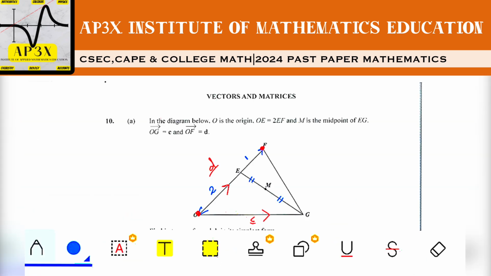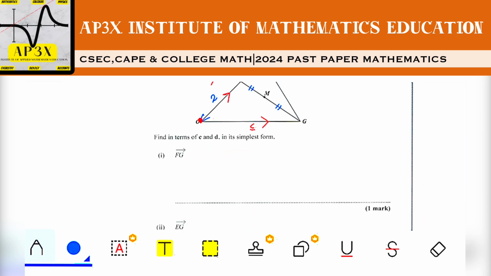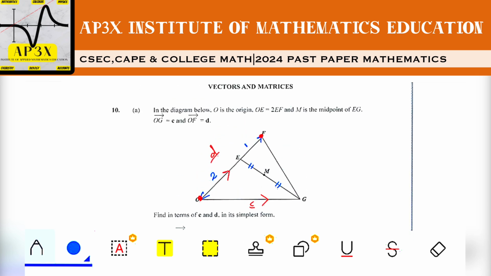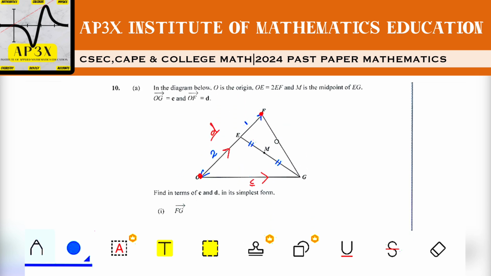All right, beautiful. So now they're asking us to find, in terms of C and D, in the simplest form, FG. So F to G, we have to use what is known as the triangle law of vectors. If we want to go from F to G, we have to go from F back to O, and then from O to G.